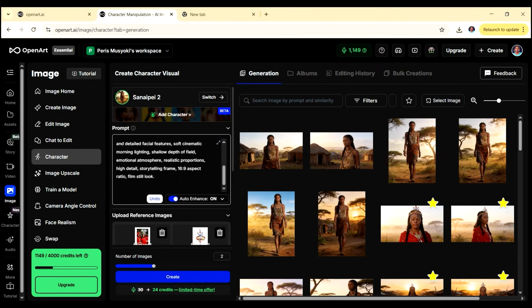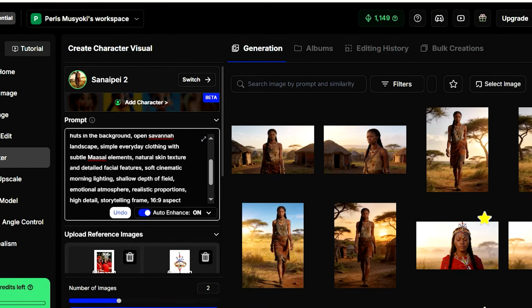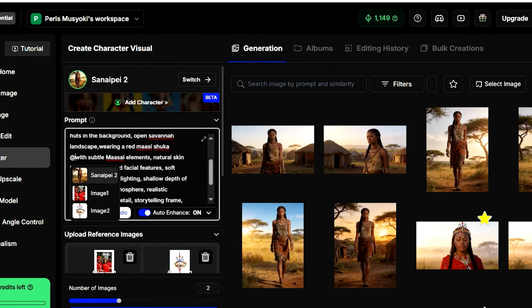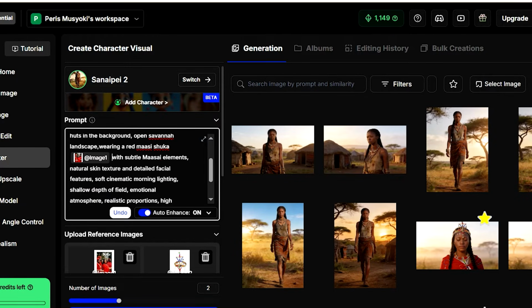Okay, so now we can go to the prompt area where it talks about clothing. We can see we have simple everyday clothing with these Maasai elements. So this is where I want us to change the clothing. Here I'm going to say wearing a red Maasai shuka, and then I'm going to reference this image that we have here. Image 1, this is the one, and then we can also add a Maasai headgear, and again put in the at sign so that we're able to reference this.